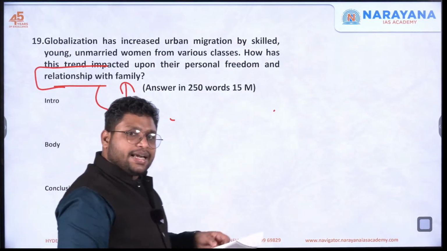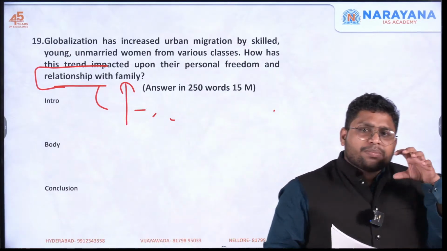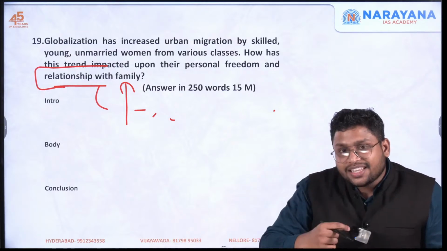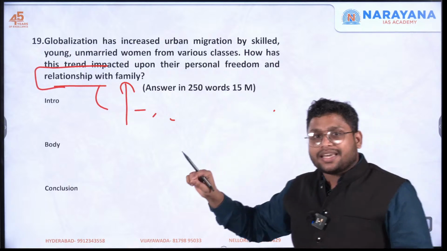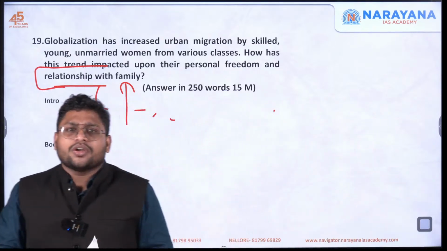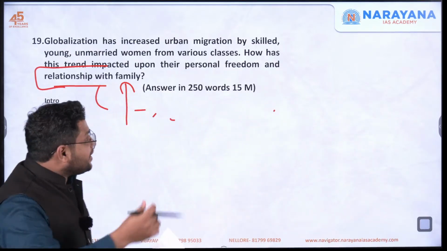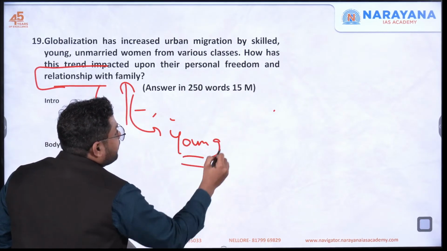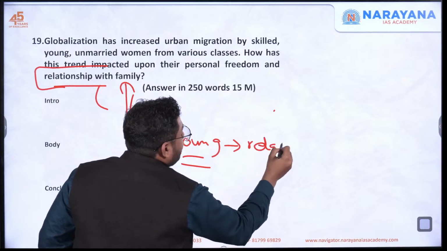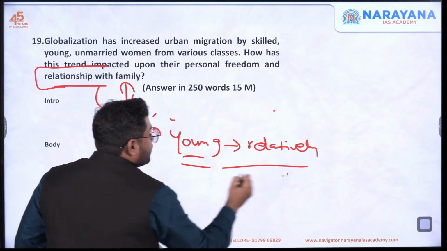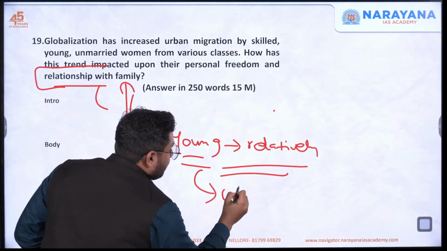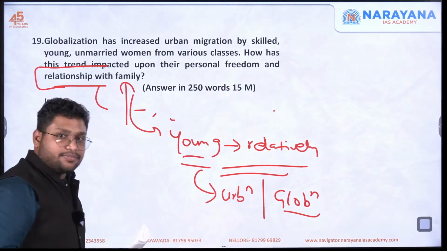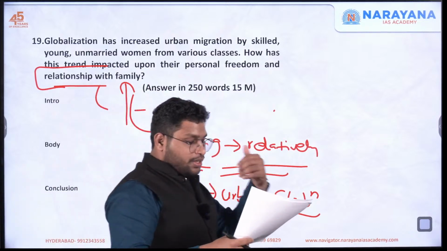Then we can take the example of some generational gap that we are observing nowadays. The earlier generation which went to these urban areas still has some values which were traditional. But the young generation, the women from the young generation, have relatively different value sets, and this is due to urbanization and globalization. So this is how you can show the impact clearly.